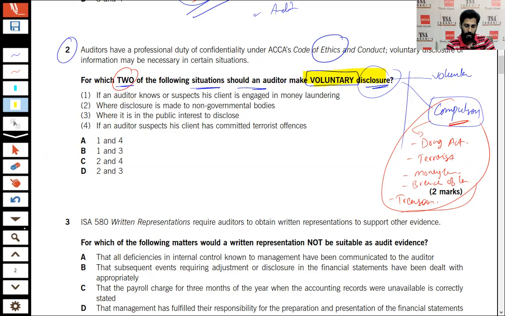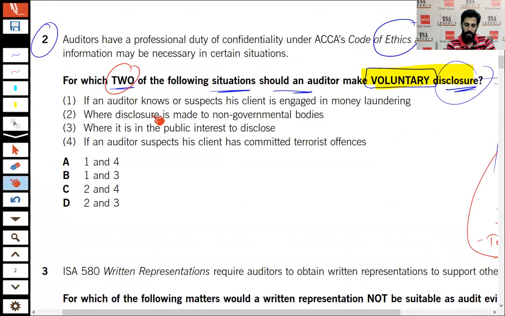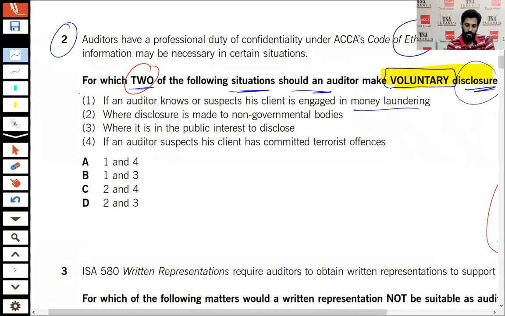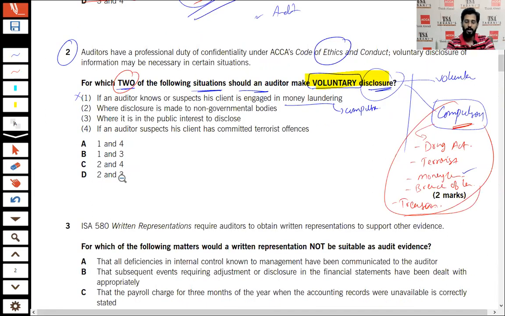Number one, if the auditor knows or suspects that the client is engaged in money laundering, it's not voluntary. As I've just explained, it is a compulsory disclosure. So this is not a voluntary disclosure, right? So we will not be including this in the answer. So if option one is eliminated, that means option A and option B are both eliminated because they contain number one.